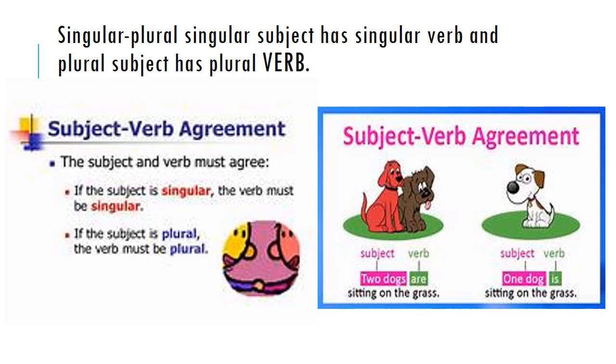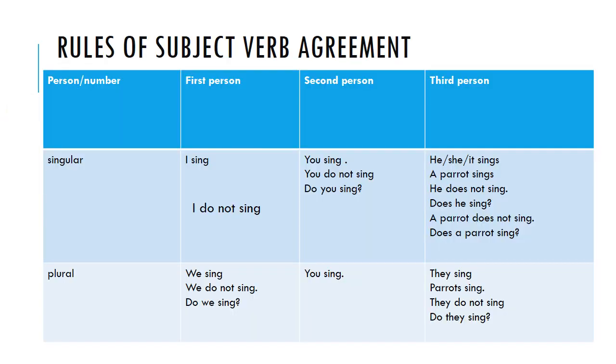So this is the basic rule: if a subject is singular, the verb must be singular, and if the subject is plural, then the verb must be plural. Now, rules of subject verb agreement. See, singular and plural. Let's talk about first person. First person means I. I am talking to myself. For I in singular we use I.